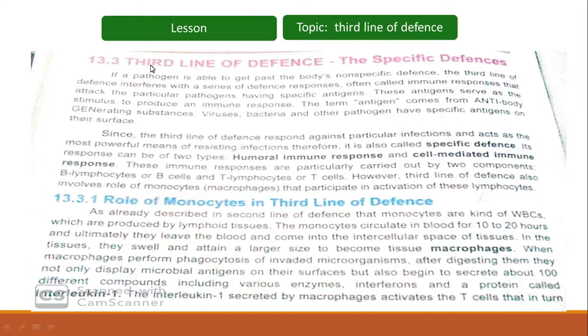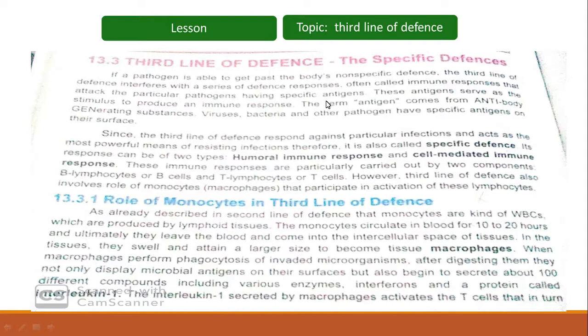Third line of defense is the specific defense mechanism of the body. If a pathogen is able to get past the body's non-specific defense, the third line of defense interferes with a series of defense responses, often called immune responses, that attack the particular pathogens having specific antigens.